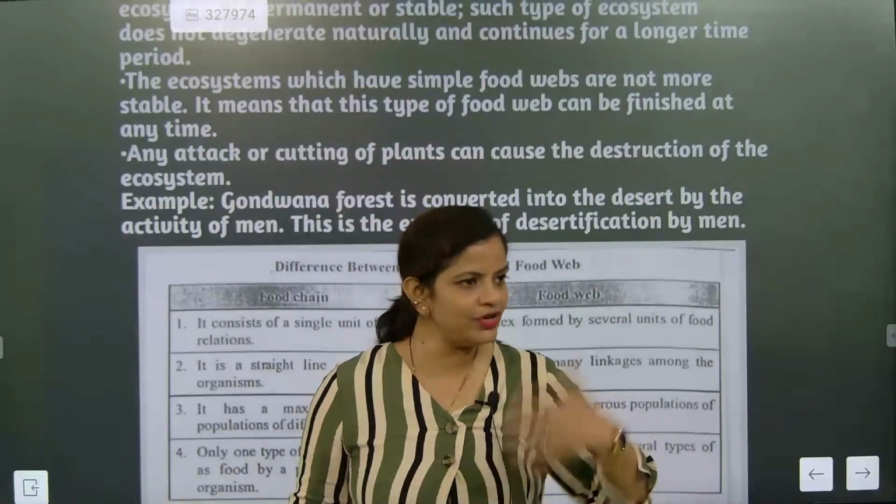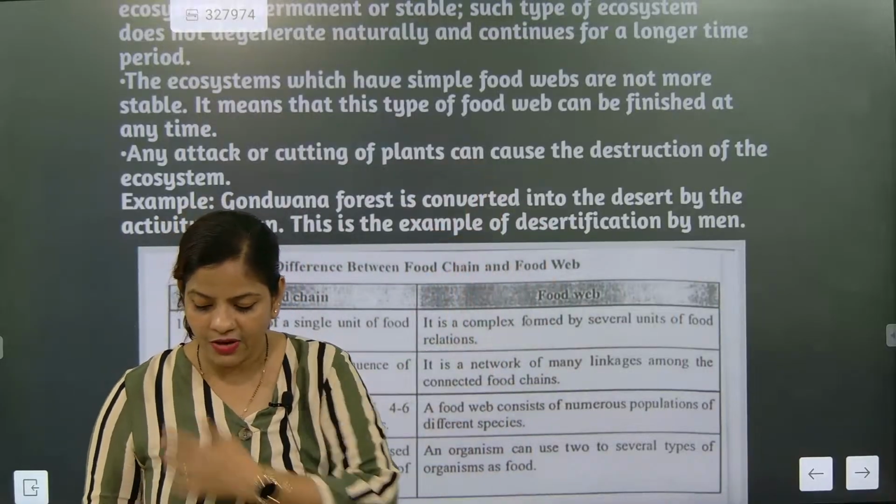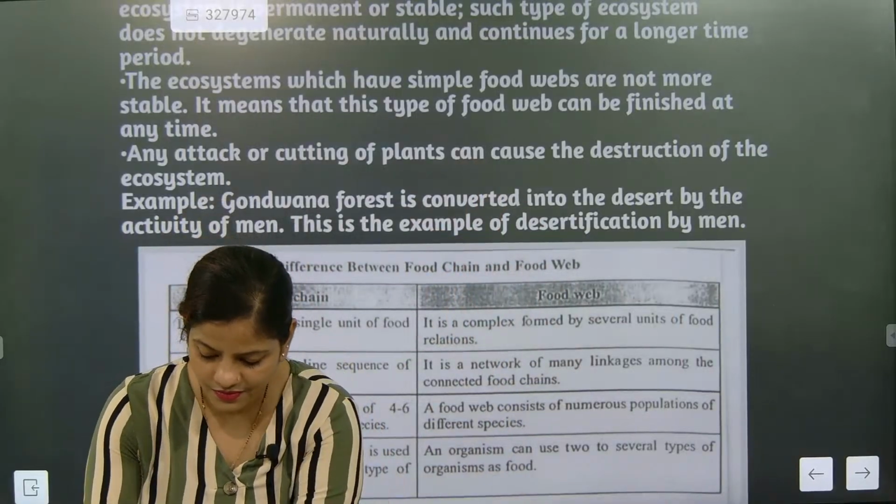Got it? So cycle after cycle there is a wave when population will increase, and then there will be another wave. Understood?